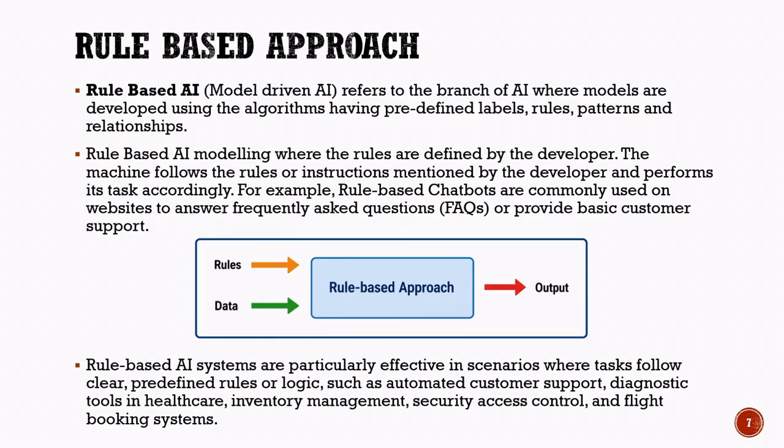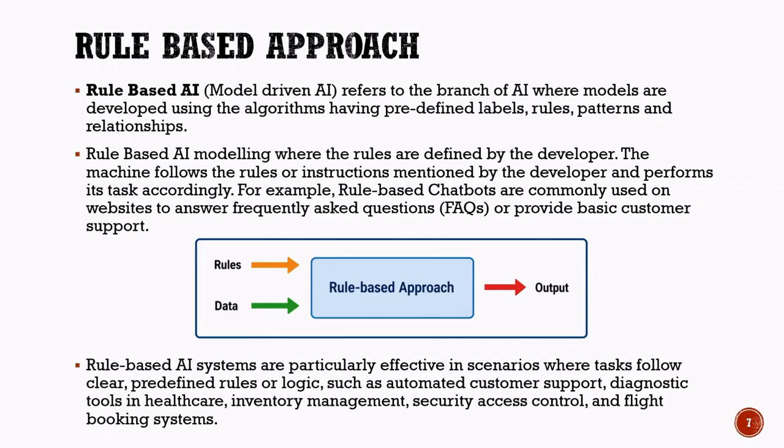For example, many customer support chatbots on websites use a rule-based approach. When a user asks a common question such as, "What are your business hours?" or "How can I track my order?" the chatbot matches the question with predefined rules and provides the corresponding answer. As shown in the diagram, the system receives data along with a set of rules. These are processed by the rule-based model, which then generates the required output.